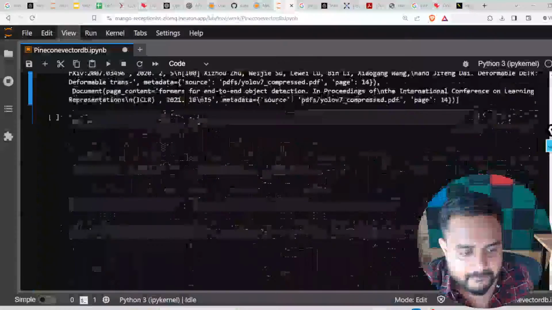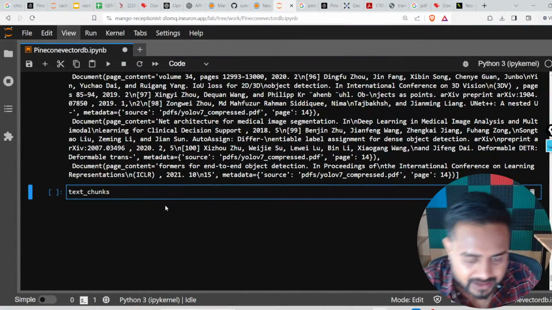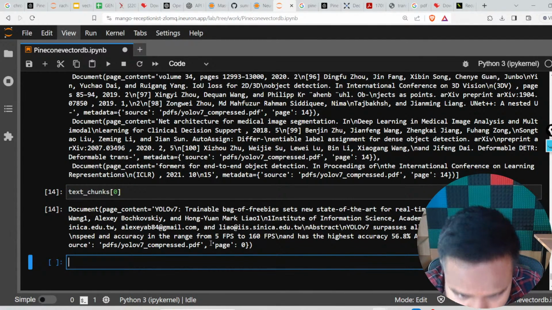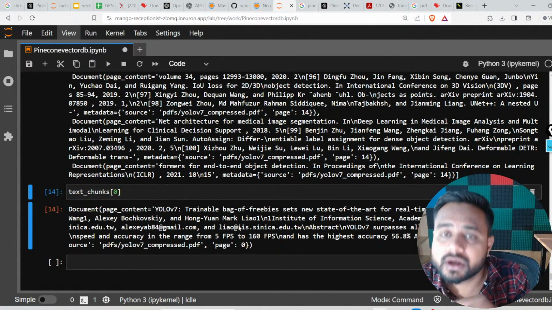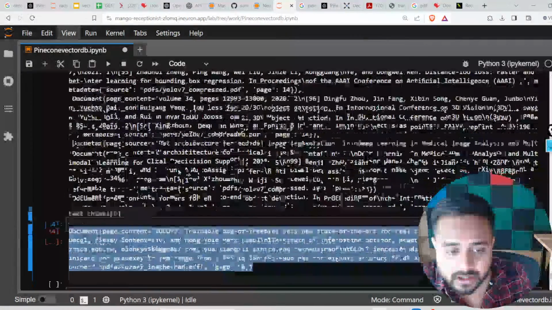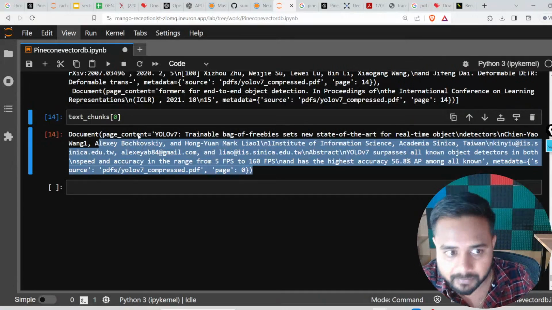Okay, and here I am going to pass this chunks. Now here let me write down the 0. So this is my first chunk, right? Where we have approximately 500 tokens. Now 500 chunks basically we have created from that, and this is the first one, right?